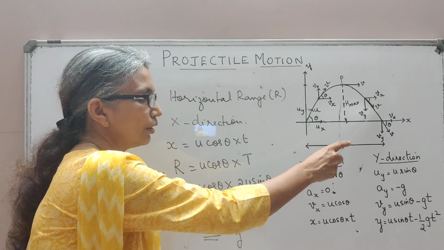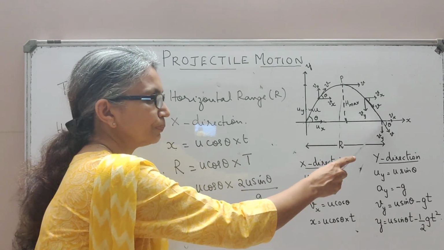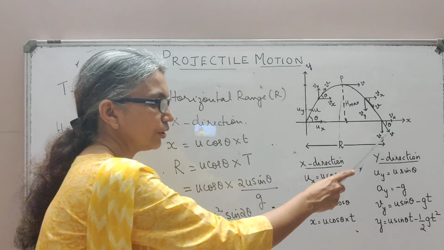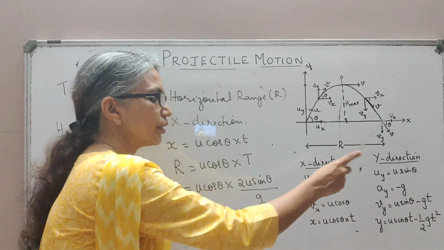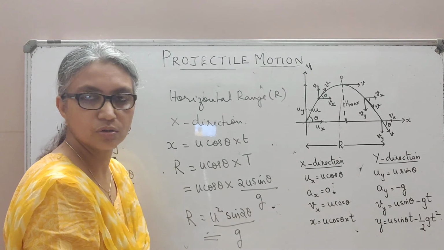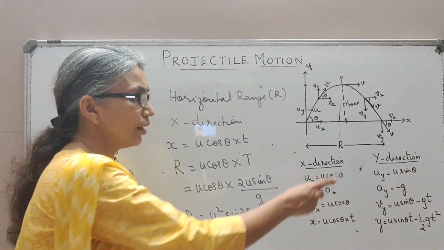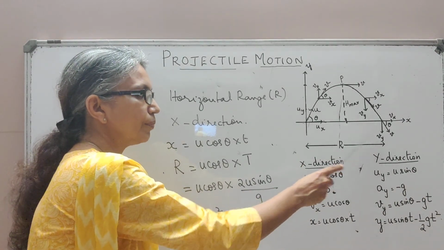So Vy will now go on increasing. When it touches the ground, its velocity is along the tangent of the motion of the particle. Its horizontal component still remains u cos theta because there is no acceleration along the x-axis, but Vy goes back to uy.